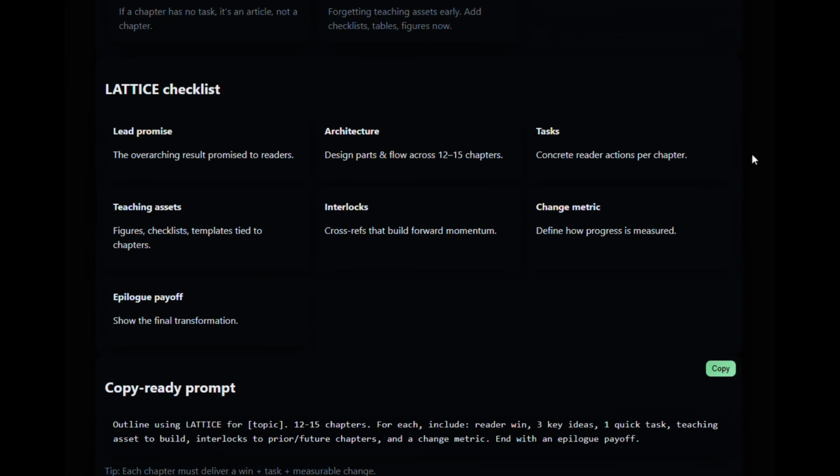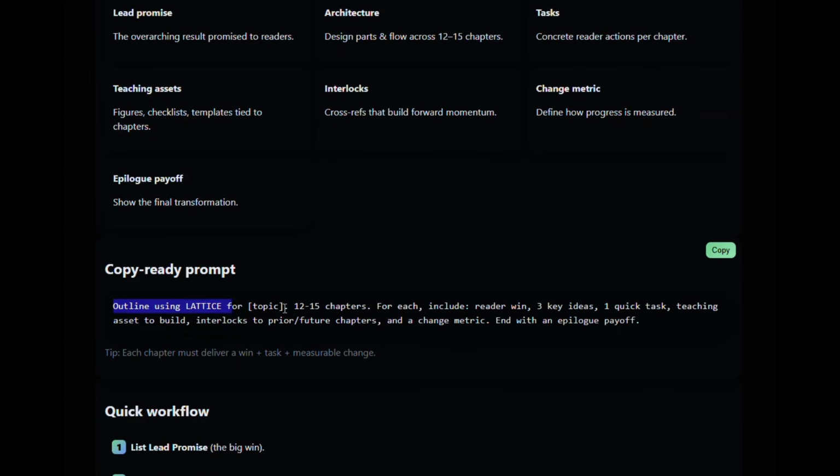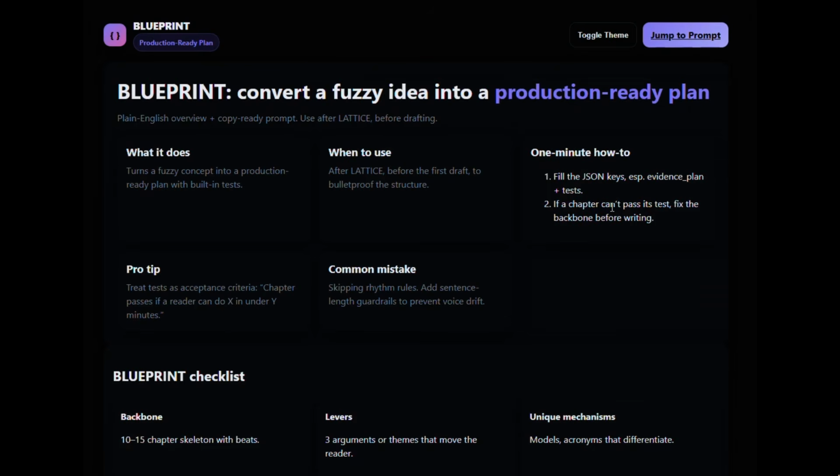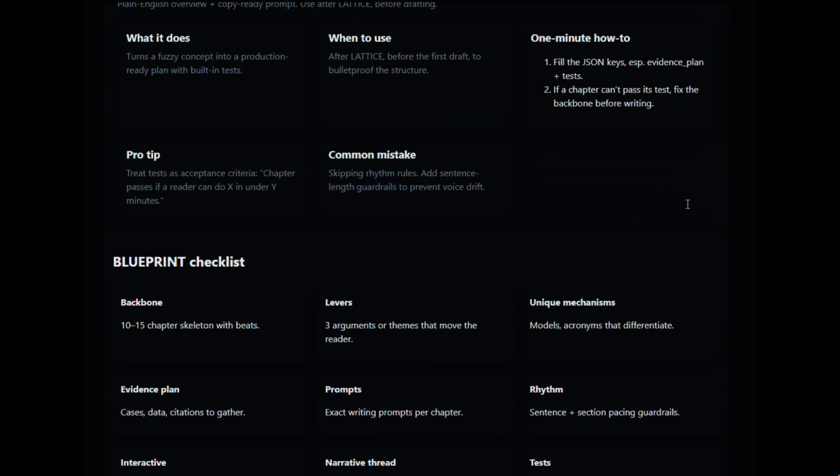For example, Lattice is for nonfiction, and that stands for a lead promise, architecture, tasks, which are like reader actions, teaching assets, that can be figures, checklists, etc., interlocks or cross-references that build momentum, and then a change metric, how we measure progress, and finally the epilogue payoff. That is Lattice.